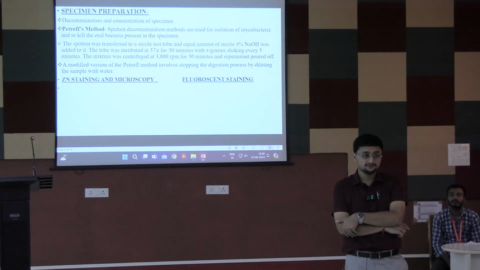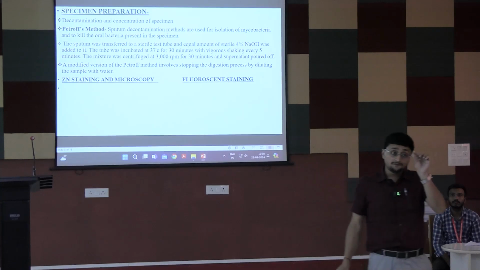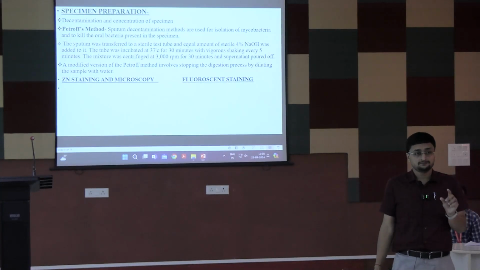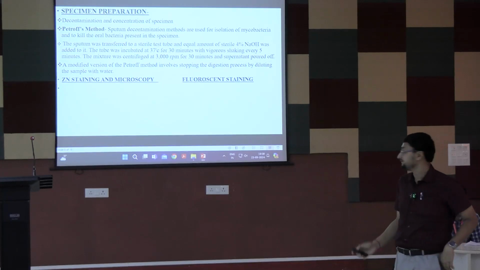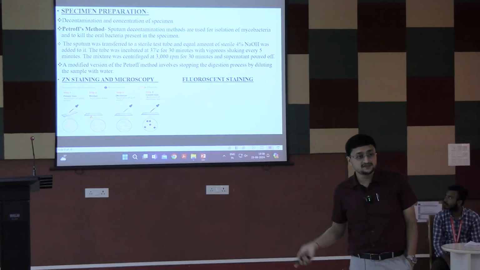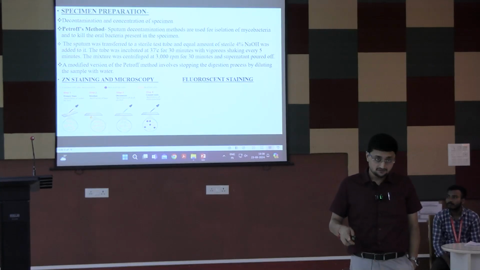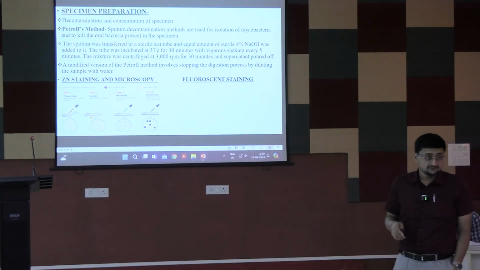First, what will you do? You prepare a smear from the purulent portion of the sputum. Purulent, not the mucoid portion of the sputum. Purulent portion, okay? Next, carbol fuchsin, then heat fixation, then acid alcohol to decolorize, then methylene blue application.